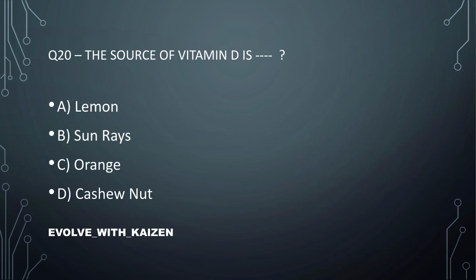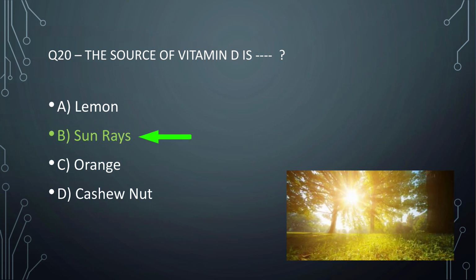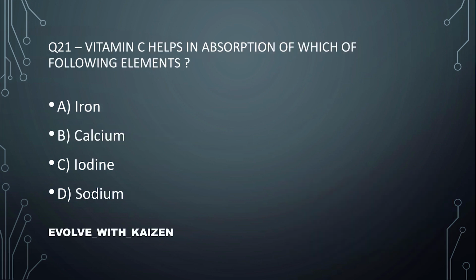Question number 20. Out of these options, which is the source of vitamin D? This is an easy question and common also in many exams. The answer is option number B, sun rays. Question number 21. Vitamin C helps in absorption of which of the following elements? Option number A, iron.